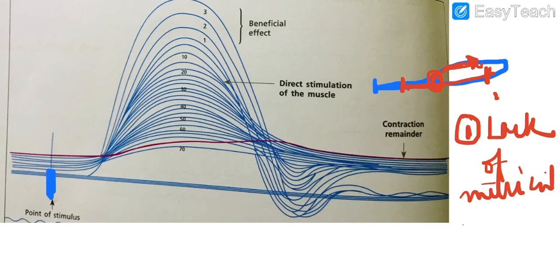Second, there is accumulation. Because of the continuous contraction there is accumulation of the end products or end metabolites, we can say, and those end metabolites are lactate and all these things. That is the second reason. What is the third reason? The third reason is reduction in the neurotransmitter. Say we are continuously stimulating over here, the impulse is going, reaching the neuromuscular junction at the synapse, releasing the acetylcholine. So acetylcholine can release up to a certain limit, after that it will get finished, right? So there is reduction in the acetylcholine level, there is reduction in the calcium ion.